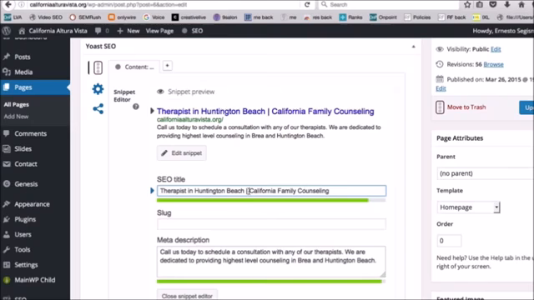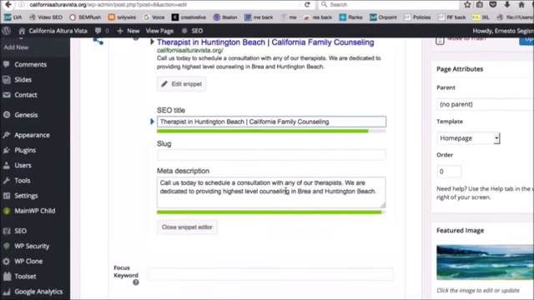Something else you can do on the last part of your SEO title is put your brand. So in Ernesto's case, it'd be California Alta Vista Family Counseling, maybe. I think that'd be too long of a title, but the other option would be just to put California Alta Vista. So that way, California is in there, which is nice, but I think Huntington Beach, California is the only Huntington Beach, so we're safe without putting the CA or the California in there. So these are the things you want to think about, and I'm just going to leave it like this because I really like how this is right now, and I might think about it a little bit later, but let's move on to the meta description.